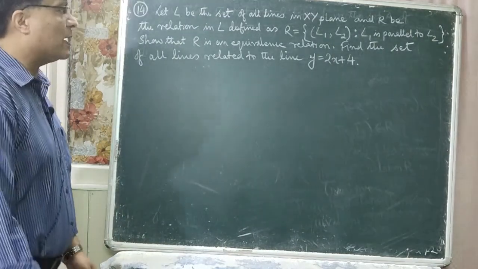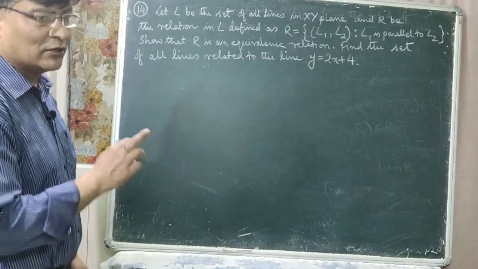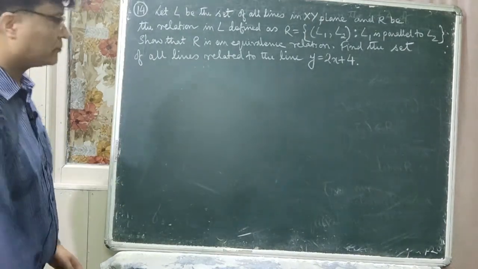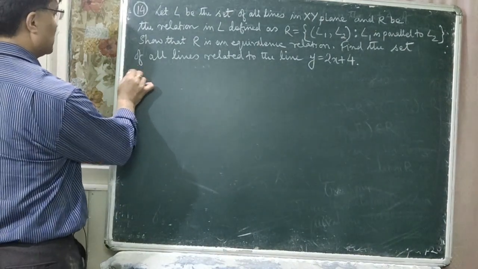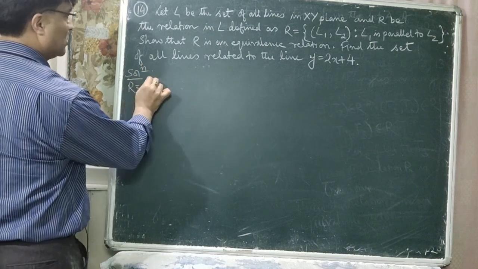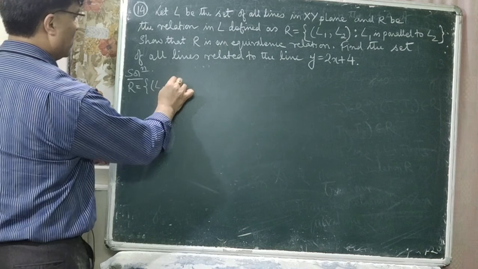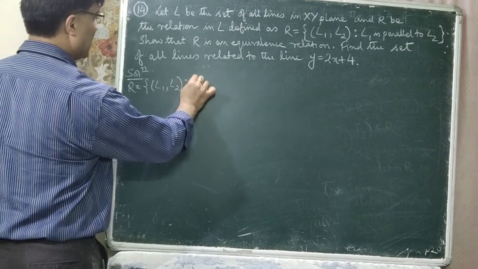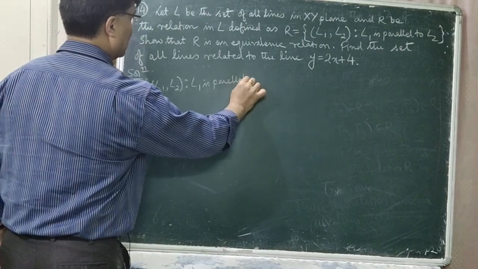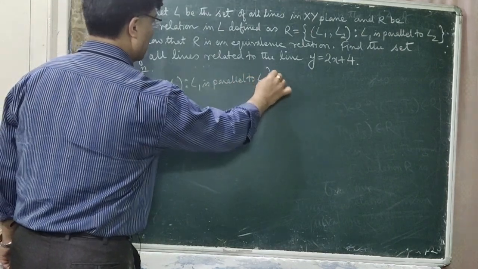In the first part, what is the relation given here between the two lines on the set L? So this is the solution. R is equal to L1 comma L2 such that L1 is parallel to L2.